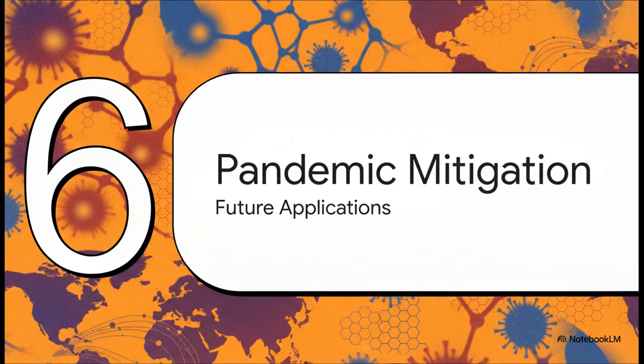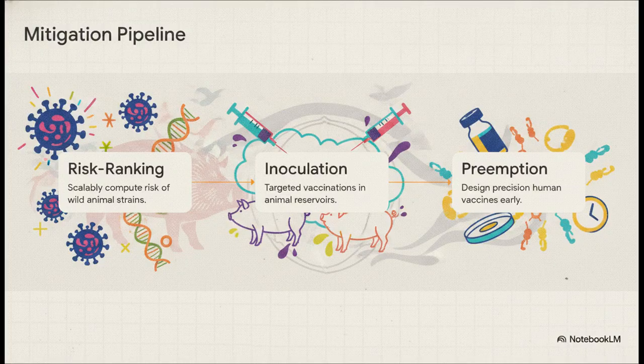To wrap this explainer up, we need to look at how this computational paradigm shift completely redefines our global public health strategy moving forward. By adopting Emergenet, we can establish a precise, actionable pipeline. First, we continuously and scalably risk rank all newly sequenced wild animal strains in real time.